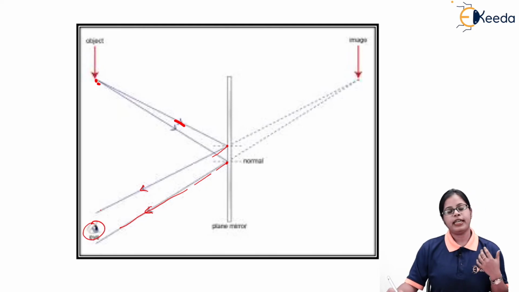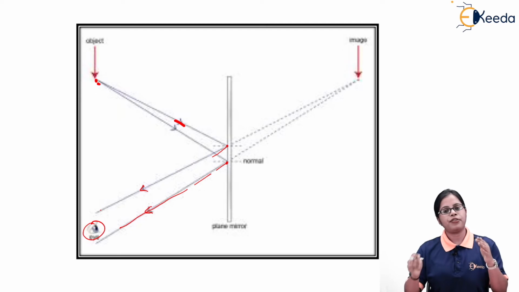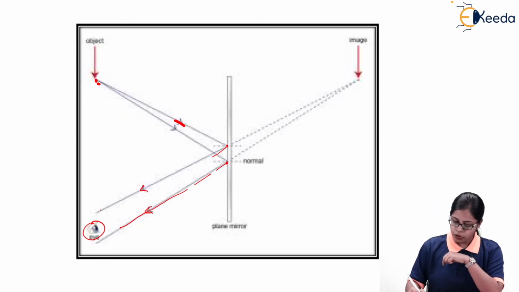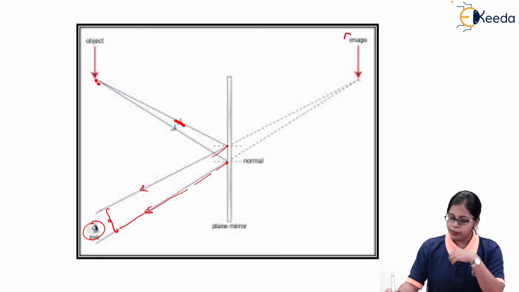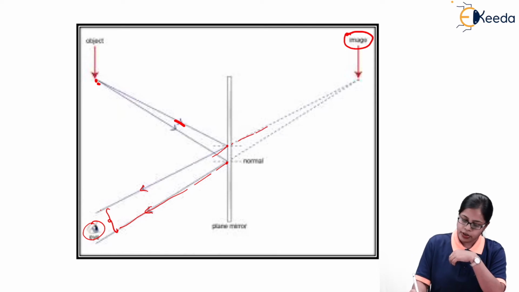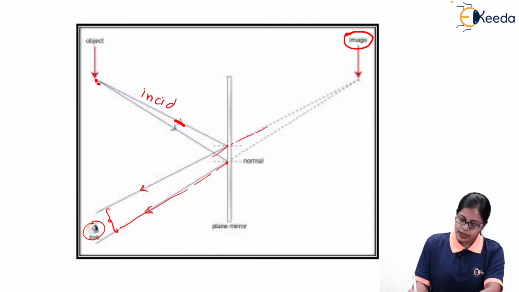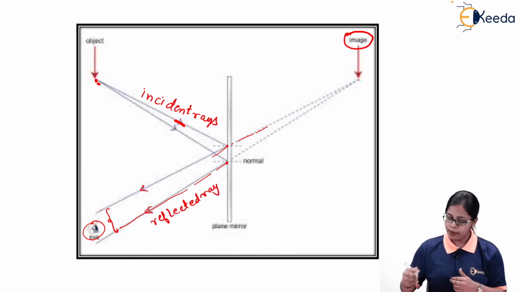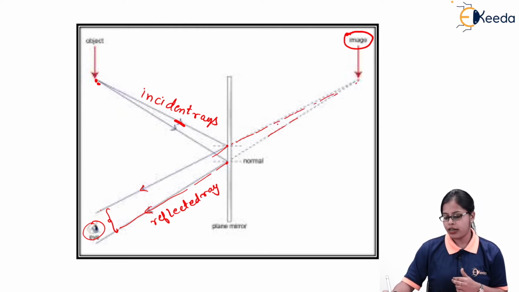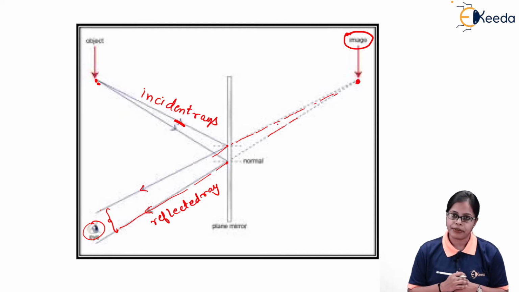But when we say image is obtained when the reflected rays are going to meet. But when you look at these rays, they are obviously not meeting. So if we want to form the image, we have to retrace these reflected rays backward, because these are behaving as incident rays and these are behaving as reflected rays. But as they are not meeting at a single point, we are retracing it backward. And once we retrace this backward, we get to see that they are meeting at a certain point.